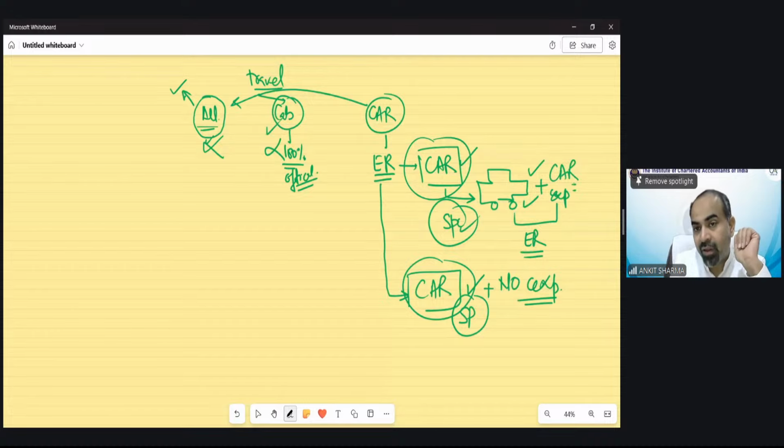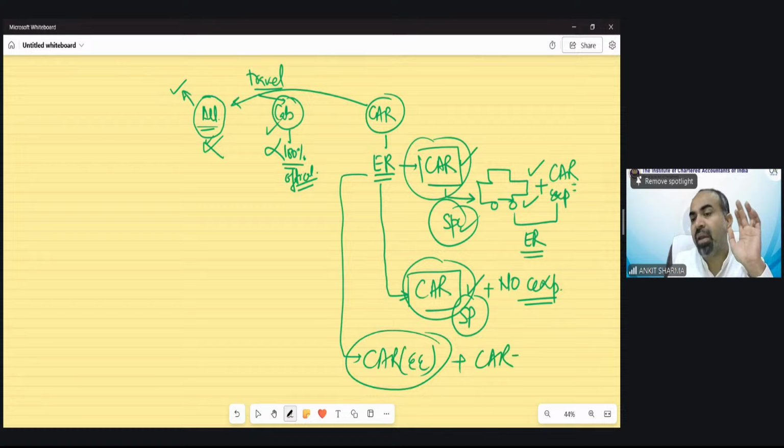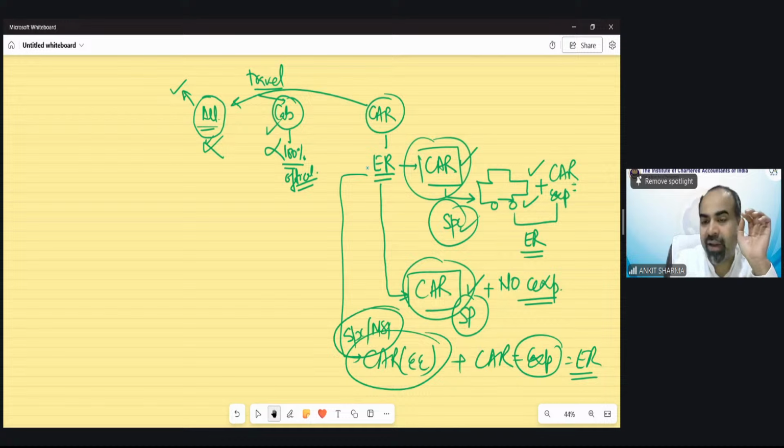And if the employer says we will not provide you a car, which means the car is owned by the employee, but only the car expenses we will pay, this is also called car perquisite, and this is taxable for all employees, whether specified or non-specified.